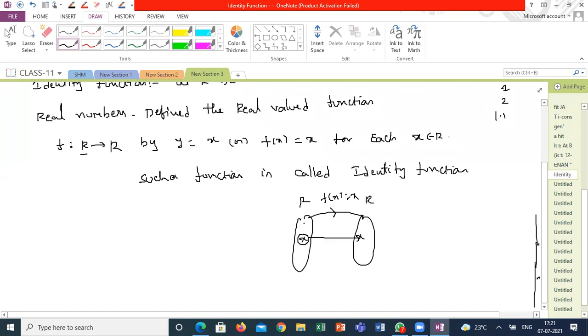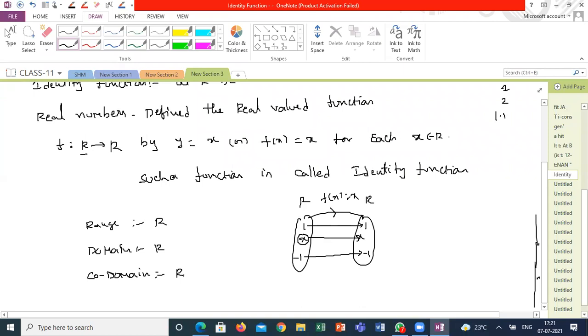For one element, it doesn't show two images. If I'm taking -1, it has only -1. It doesn't show two different images in the other set. That's the reason it's a function. And what is the range of the function here? All real numbers. Domain is also all real numbers. Codomain is also all real numbers.